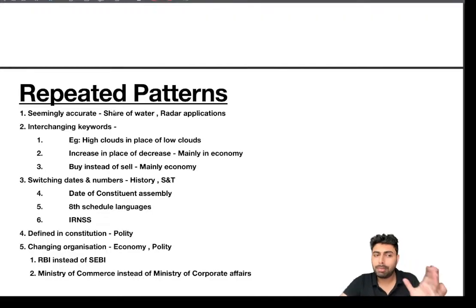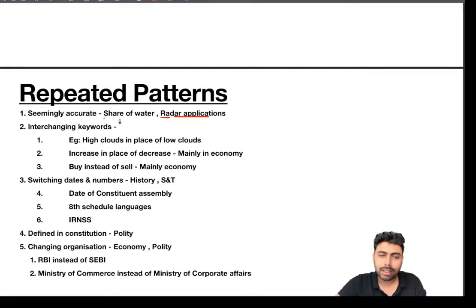This is very evident in science and technology questions, especially the application of some technology, like the radar application question in 2024, and also the copper smelting plants question. Everything given in the options seems right, but there will be some key elements, some qualitative factors, some hidden extreme statements. So you have to be very careful about that.